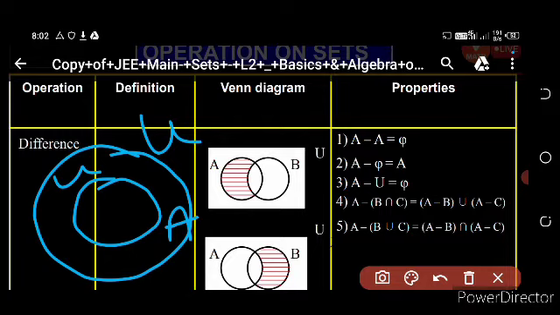So A difference universal set is equal to phi.